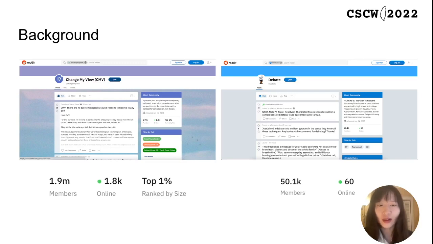We can see a massive scale of interpersonal persuasion on various social media platforms over topics ranging from political campaigns, business pitches, to daily issues. There emerge dedicated online forums such as Change My View and Debate for people to communicate and induce others to believe their opinions through written words. For example, at this moment, the Change My View forum has 1.9 million members and 1,800 people online.